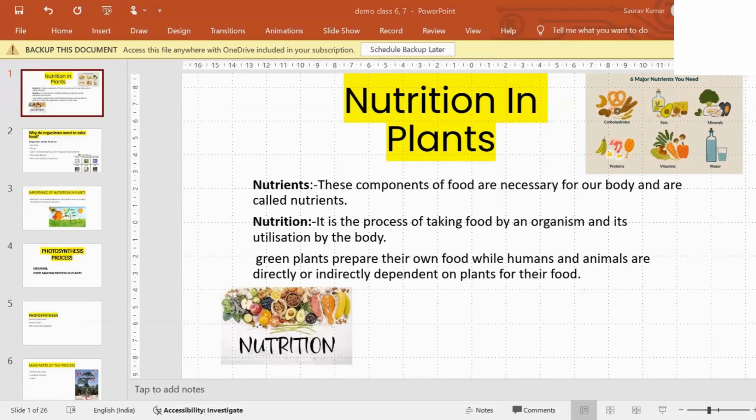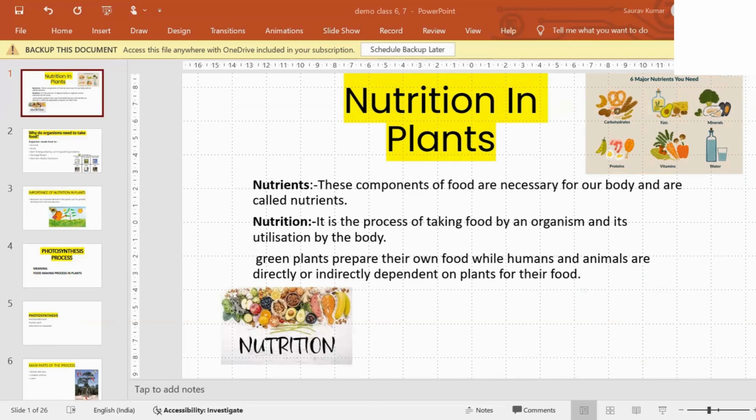I took the topic of nutrition in plants. Do you have any idea about this topic? No. All right, that's fine. So basically the topic is nutrition in plants. What is the meaning of nutrition?